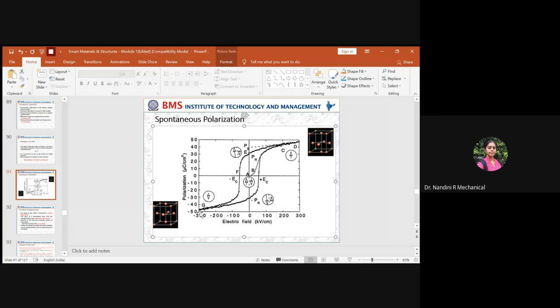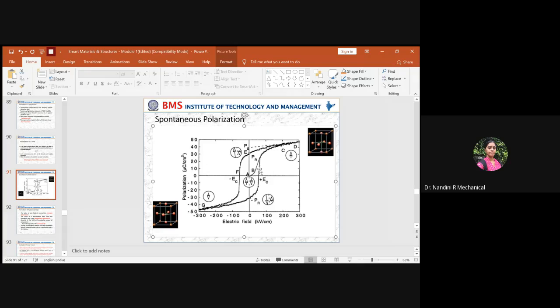Even though the electric field is removed, it retains some amount of polarization. How much it can retain, you can calculate when it comes and touches the y-intercept. This is the axis which represents the polarization. So here you will again get the remnant polarization, but in the negative direction. Again you don't apply the electric field, it reduces and finally reaches zero. So it has now completed one loop.